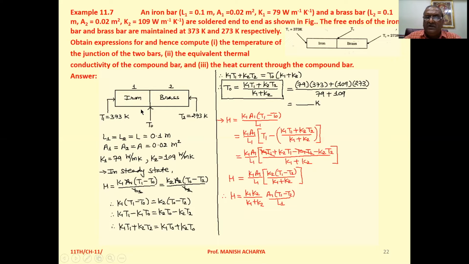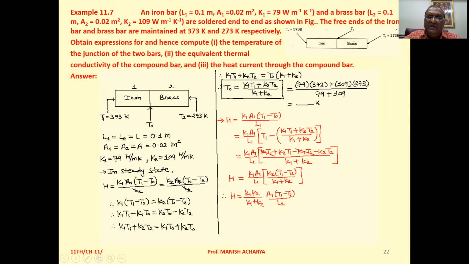Heat current through the iron bar is K1 A1 into T1 minus T0 upon L1. And the same heat current is flowing through the brass bar, so we can write that is equal to K2 A2 into T0 minus T2 upon L2.